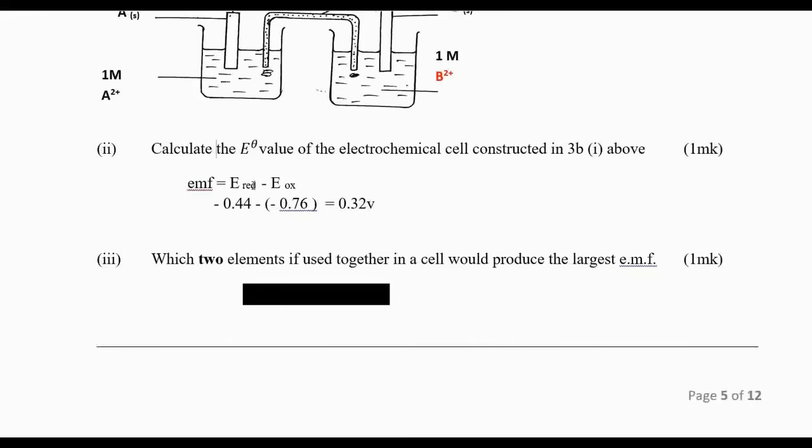Therefore, 0, negative 0.4, minus, according to the formula, and then open bracket because the other one is negative. So you write like that, and then the answer will be that one. A negative times a negative will be a plus, and negative 0.44 plus this one will give you a positive. This one must be positive, 0.32 volts.